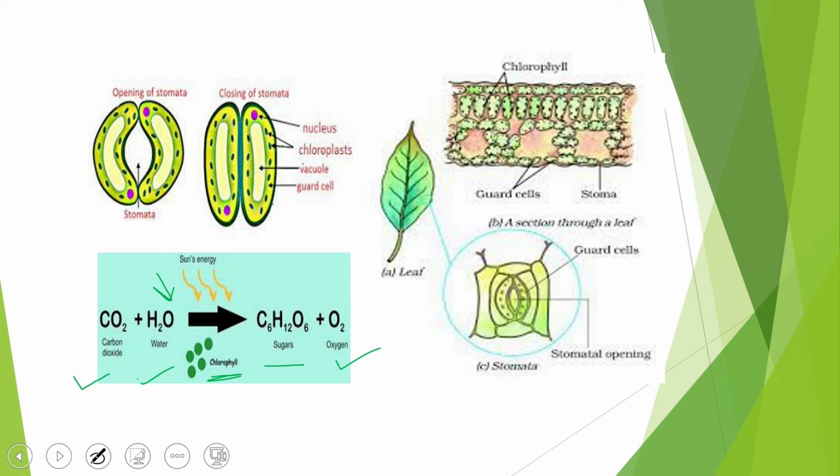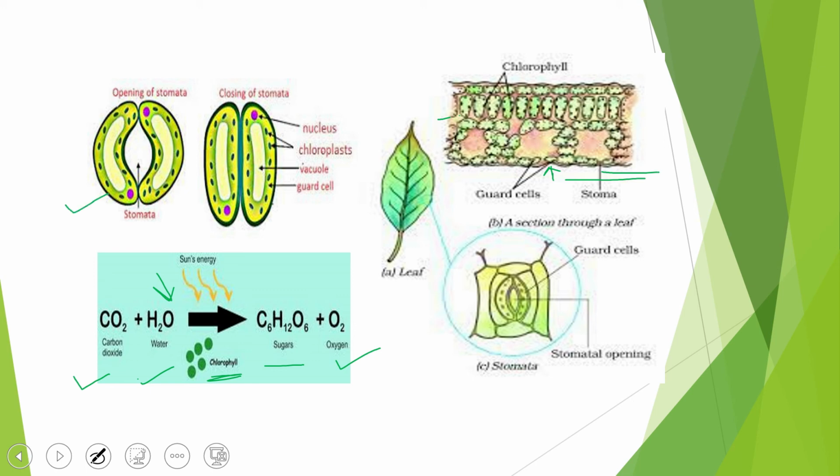Now you can look here, students, this is a section of your leaf. Once you cut the leaf, you are going to see the presence of chlorophyll inside it, which is the green pigment. There is a small structure attached here, near the epidermis, the outer covering. There is the presence of stoma or stomata. Now what are stomata? They are like this. This is a picture of stomata.